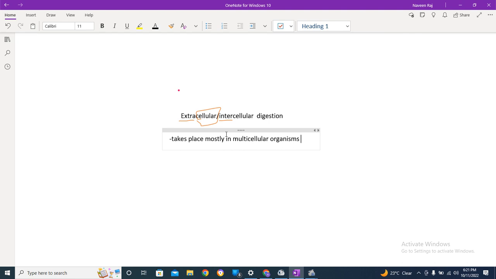And finally the final destination would be the cell. After the digestion, when the digested food becomes diffusible into the cell, then it travels to the cell, not directly. These organisms have got a specific pathway for digestion.